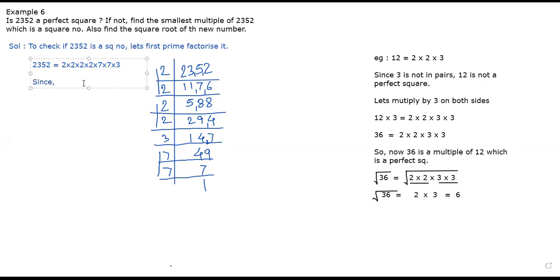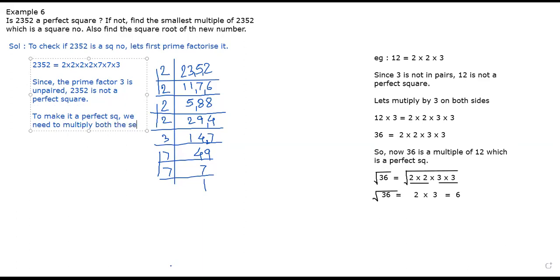Okay, sir. Since the prime factor 3 is unpaired, 2352 is not a perfect square. Yes or no? Yes, sir. To make it a perfect square, what do we need to do? We need to multiply both sides by 3. Correct. We need to multiply both the sides by 3. So let us do it.